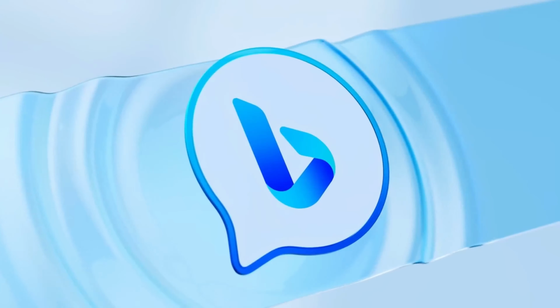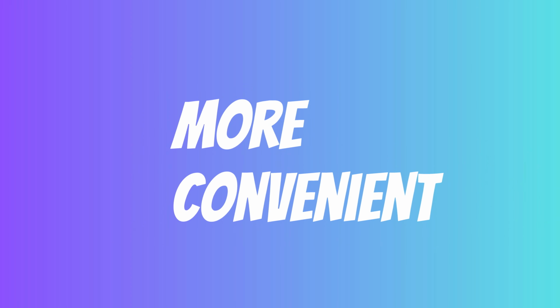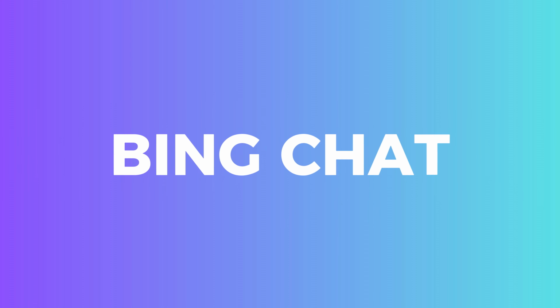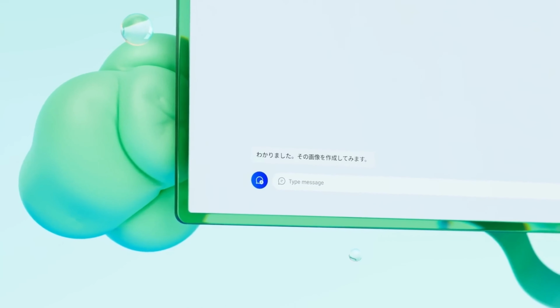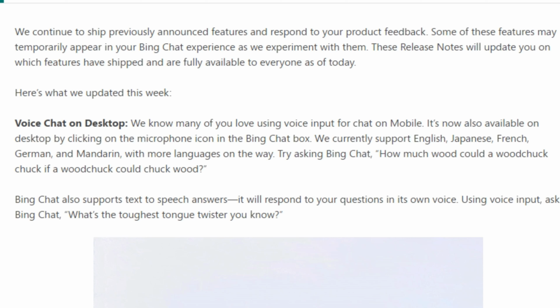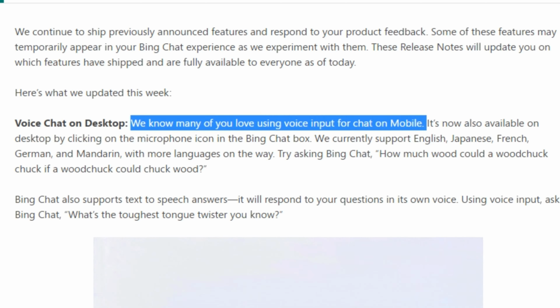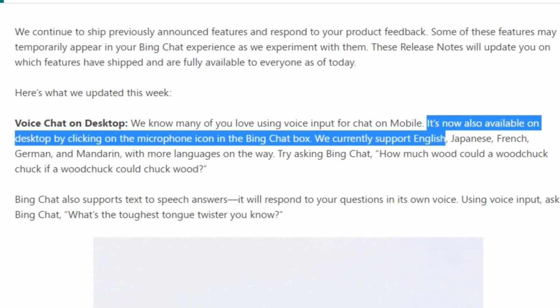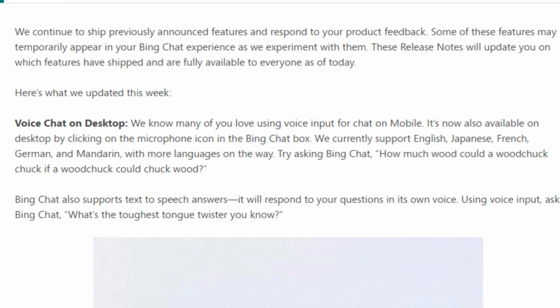So Bing have just introduced a voice chatting feature in the new Bing, which is a more convenient and easy way to use Bing Chat, and it can also support multiple languages to chat with AI. In this article, Microsoft mentioned that we know many of you love using voice input for mobile chat, and it's now available on the desktop by clicking on the microphone icon in the Bing chat box.